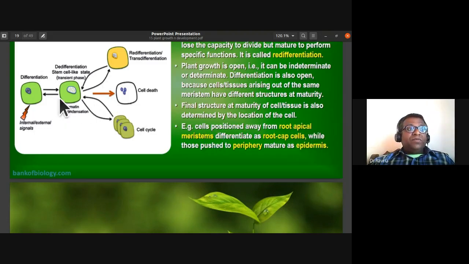So the example they give: the cells which are positioned away from the root apical meristem are going to differentiate to form root cap cells, while those pushed to the periphery mature as epidermis. So a cell's position also determines what type of differentiation or mature cell it has to become.